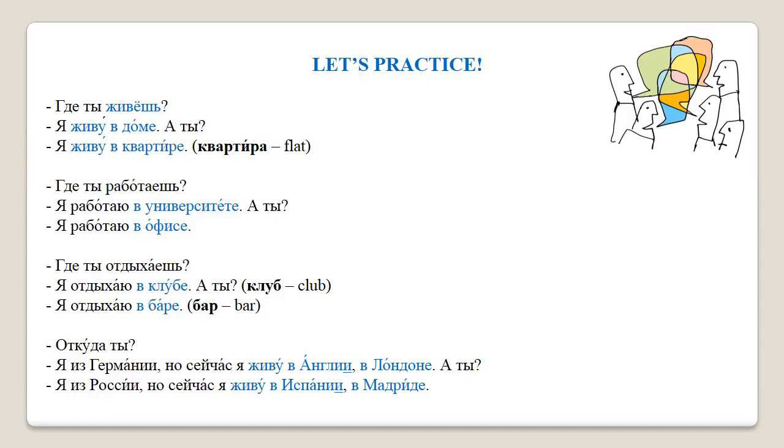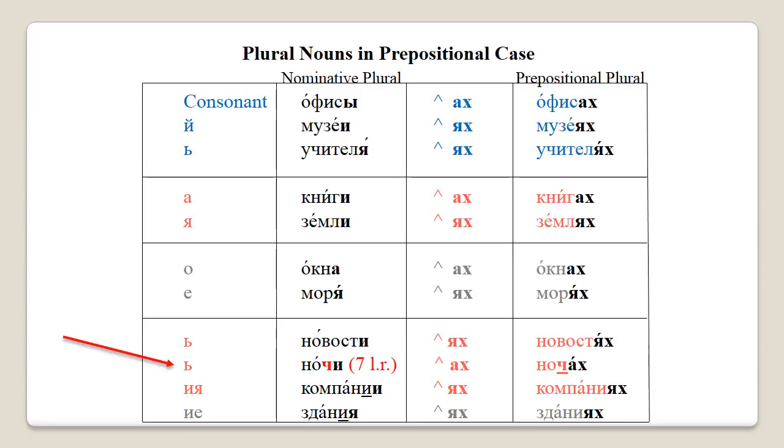Where are you from? I'm from Germany, but at the moment I live in England, in London. And you? I'm from Russia, but at the moment I live in Spain, in Madrid. Now notice the ending e in v Anglii and v Ispanii rather than ye ending because of the iya exceptional ending covered at the beginning of the lecture.